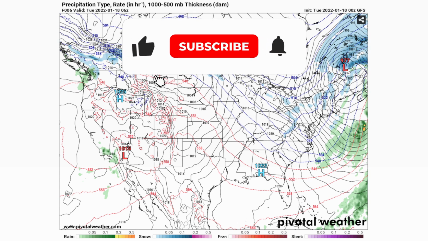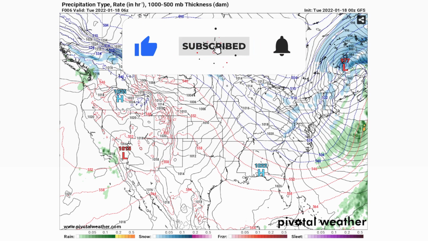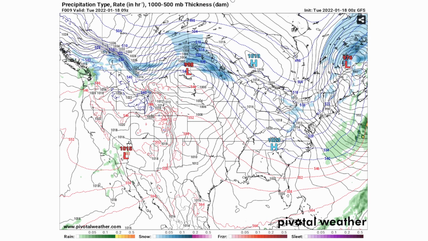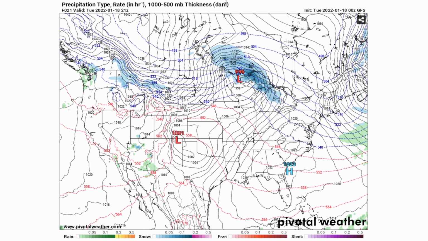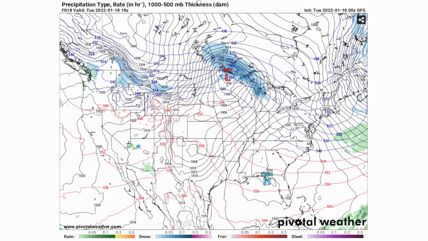This is the GFS model at approximately 12 a.m. Tuesday. So this is the past GFS here. We're going to move forward here into the morning hours when this is being recorded. And as you can see, we have a low pressure system that is impacting portions of Wisconsin and Minnesota with a little bit of snowfall in the northern parts, and even portions of Michigan could see a little bit of snowfall throughout today, Tuesday. This will be 3 p.m. of Tuesday, so Michigan should start seeing that snowfall.